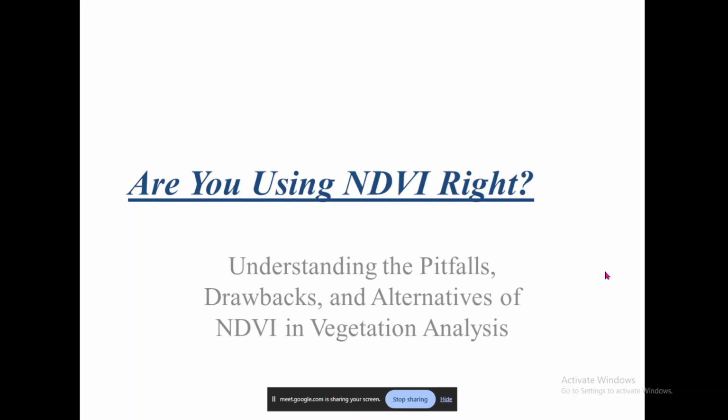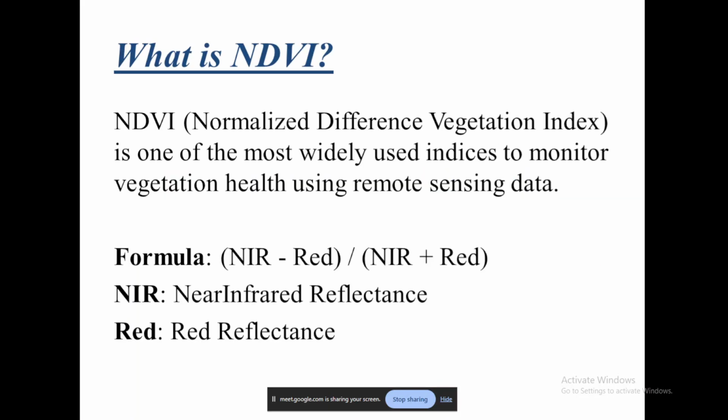which we are very strictly using for vegetation analysis without any background in field analysis or field data, field observations, or collecting any samples. We are not doing all these things. We are directly going for NDVI and blindly trusting NDVI data. These are the things that happen, and this is what we are going to discuss today.